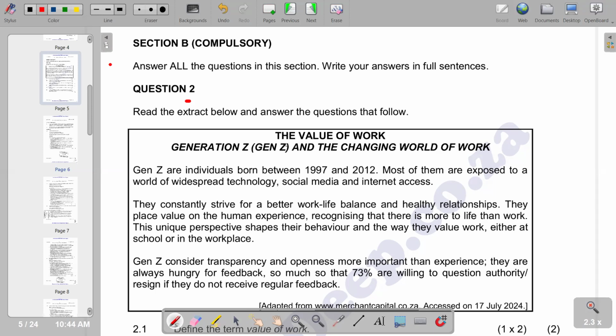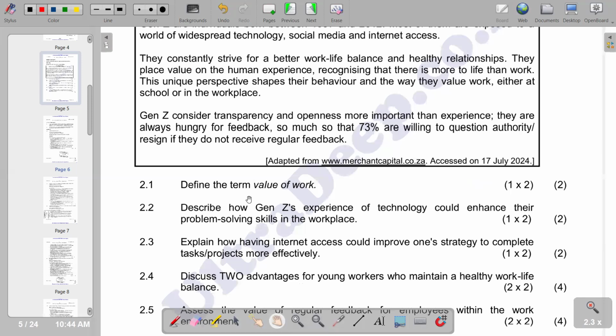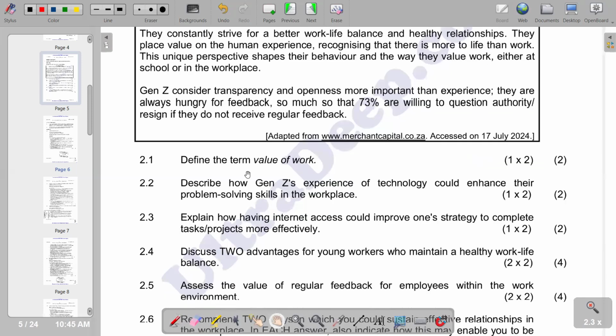So, we're given the extract on the value of work, that is, Generation Z, Gen Z in brackets, in the changing world of work. So, you need to go through the extract that you are given. Beneath the extract, the first question is: define the term value of work.